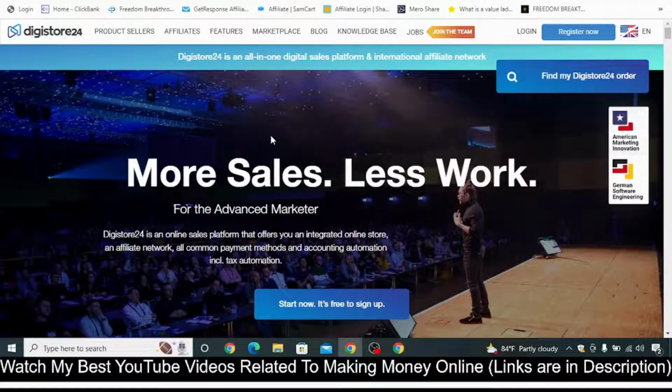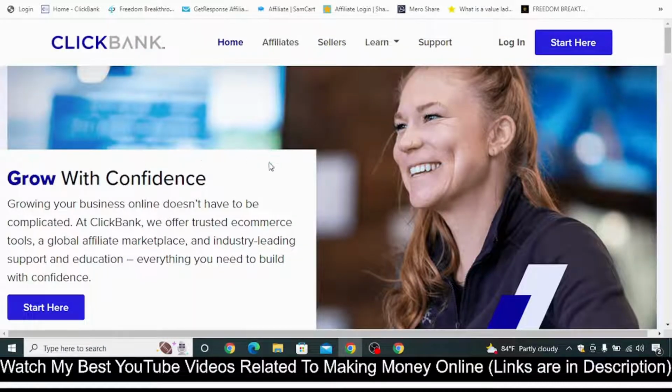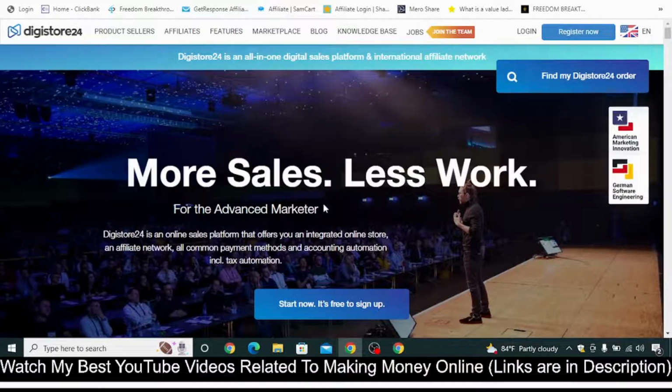In case you are unable to create your account on Digistore24, then as an alternative, what you can do is create your own account on clickbank.com. So basically Digistore24 and ClickBank are pretty similar, and the way you can use both platforms is also the same. But if you can create your account on Digistore24, then I would suggest you create your account on Digistore24.